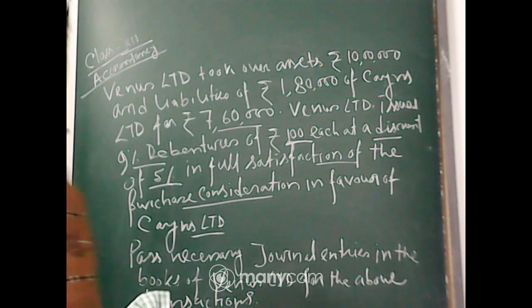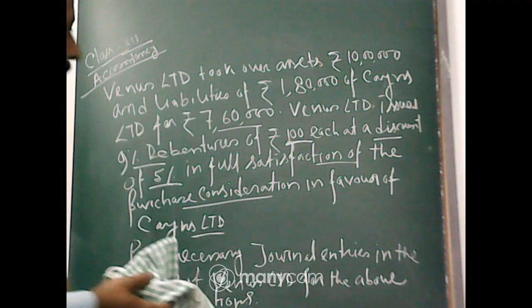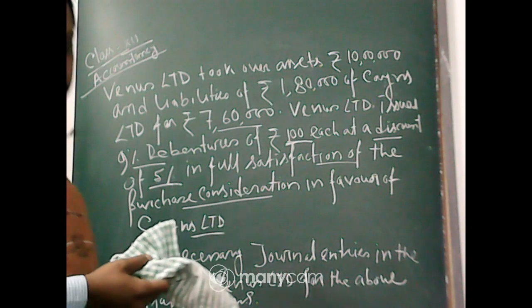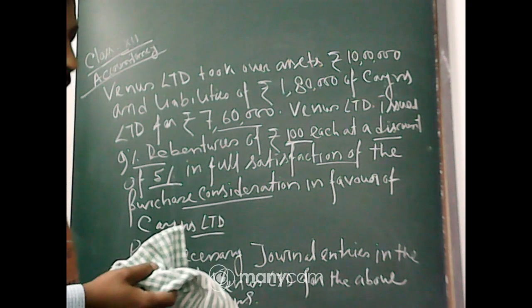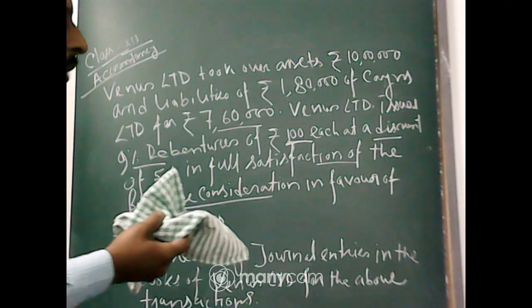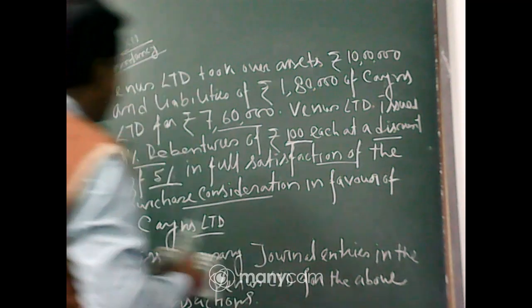Now start. Okay. Last time I discussed this also, that is, when you issue the debentures without cash consideration, whenever you take over some business concern but without cash.